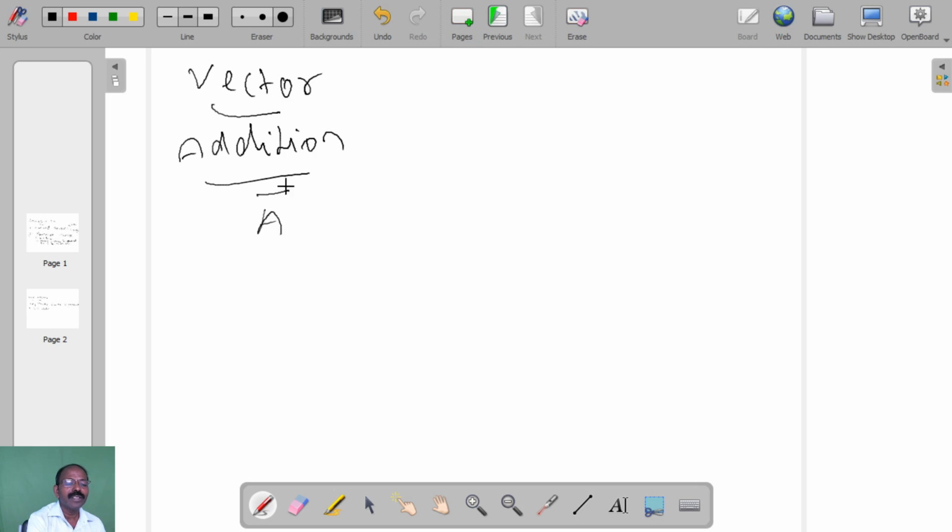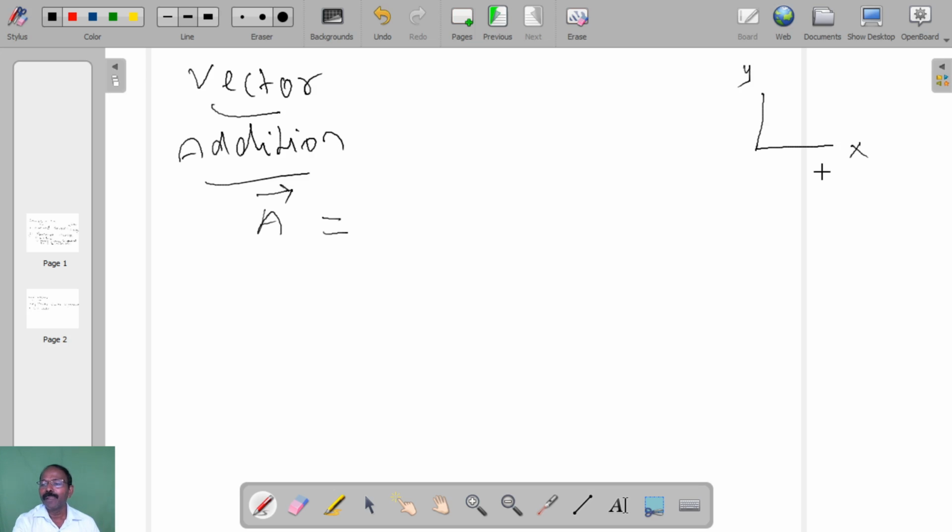Let me tell, this is a vector. Normally we know what is two dimension. For example, to represent a certain physical quantity, we write things in the x, y direction.